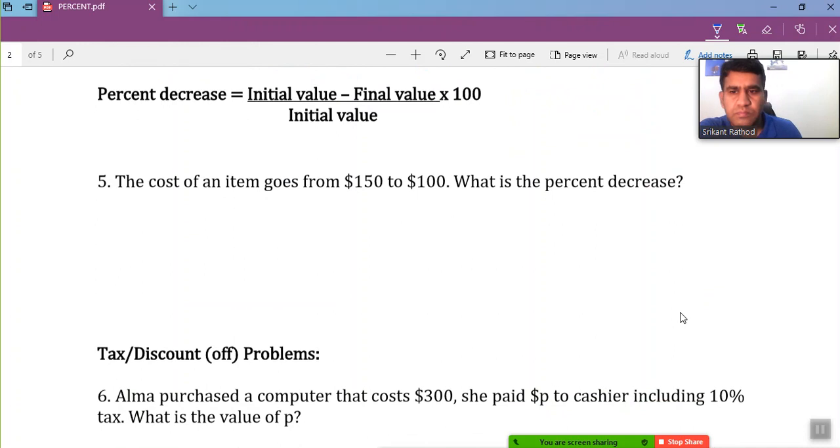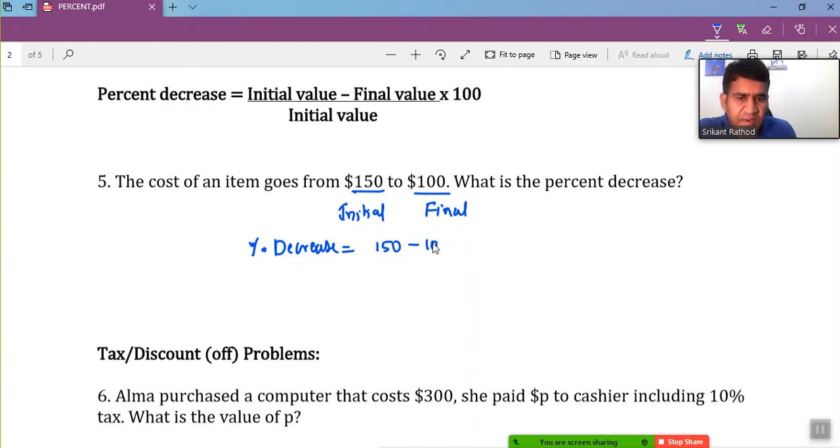All right, now let's take one example here. The cost of an item goes from $150 to $100. So the initial price here is $150 and the final price here is $100. See, the amount got decreased, the final price is going to be 100. Now what is the percent decrease? So for percent decrease, I can say the initial value, that is 150, minus the final value, 100, this whole by 150